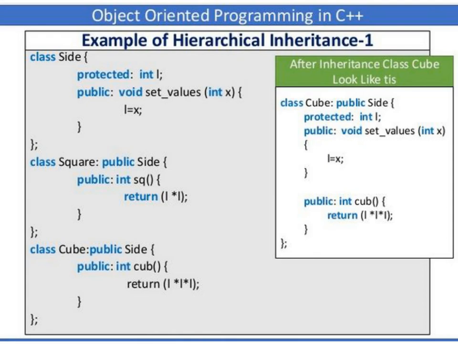These member functions are declared in each child class, and these two child classes are derived from one base class called side. Class cube can inherit the properties of the side base class, and even class square can inherit the properties of the side base class.